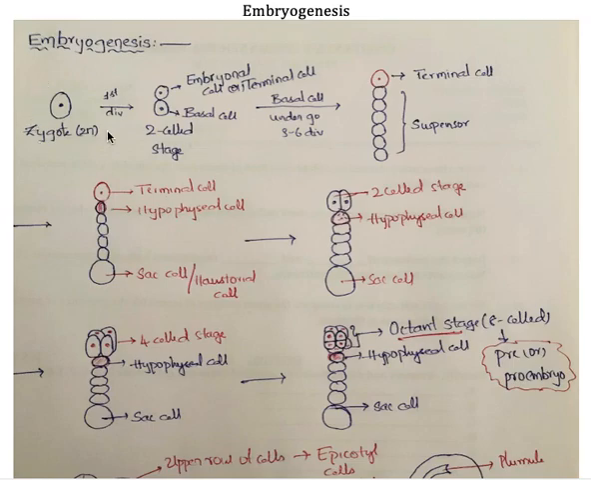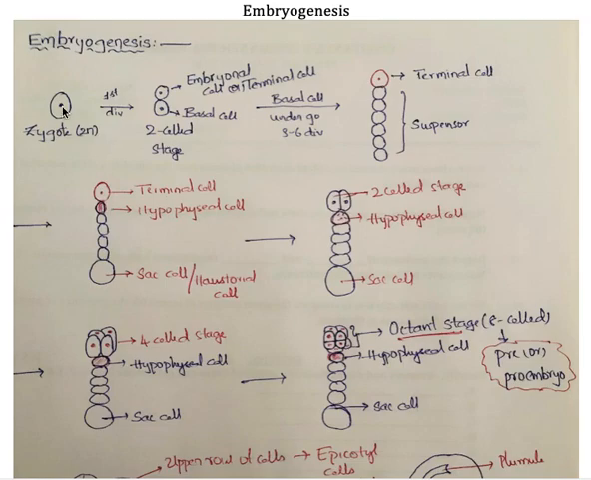is the zygote, which is formed by the union of male and female gametes. That means the male gamete is released out of the pollen grain, and the female gamete is already present in the embryo sac, which is formed by megasporogenesis. Just in the previous video lecture I already explained it. So finally the output of fertilization is the zygote.